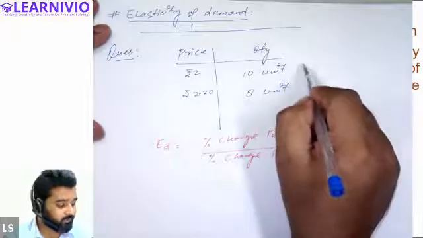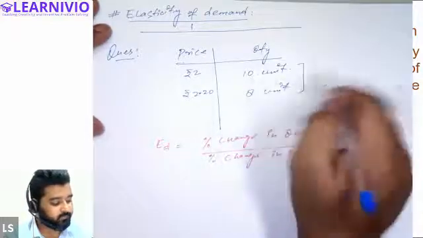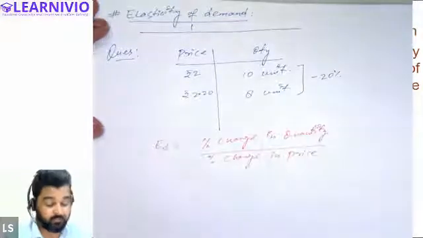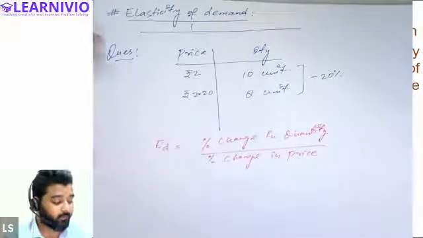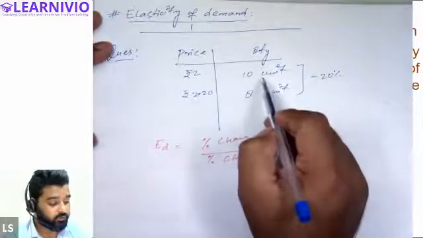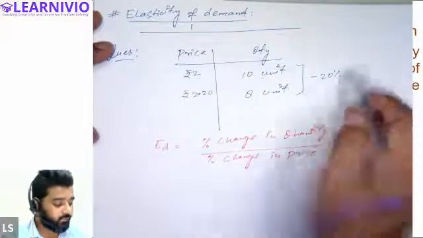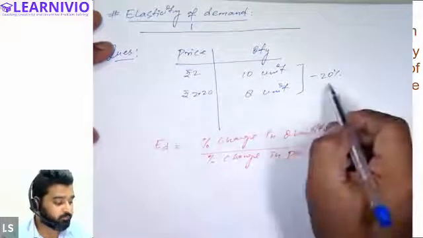So we can see here that there is a decrease in demand of the commodity by 20%, right? Demand was initially 10, now decreased to 8 units. So it means that demand falls by 20%.